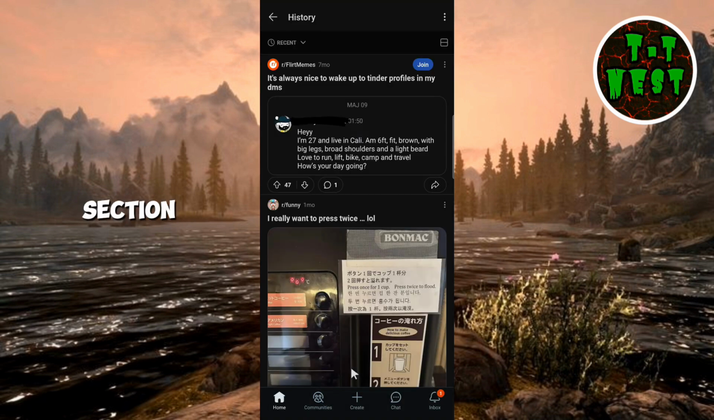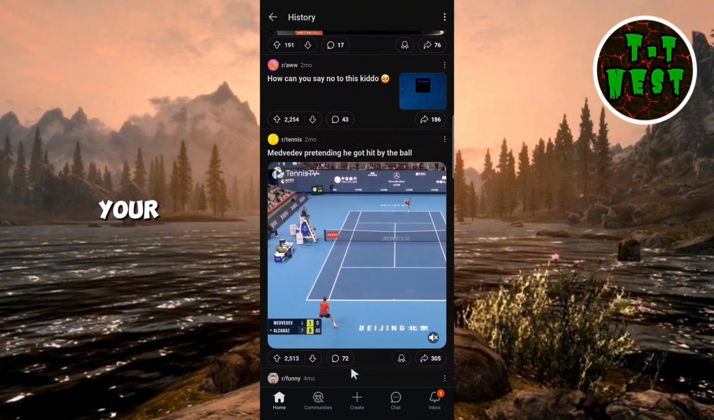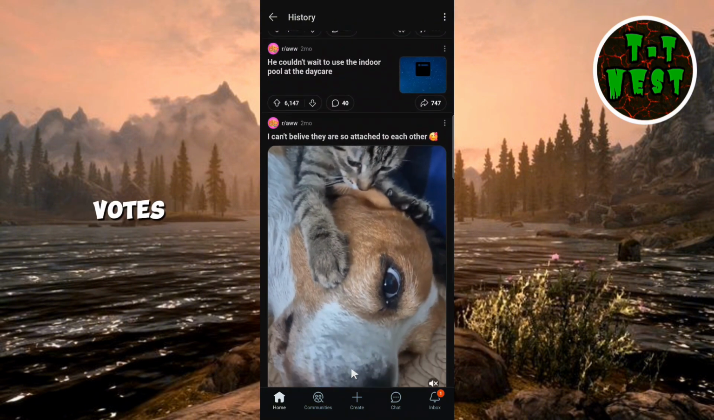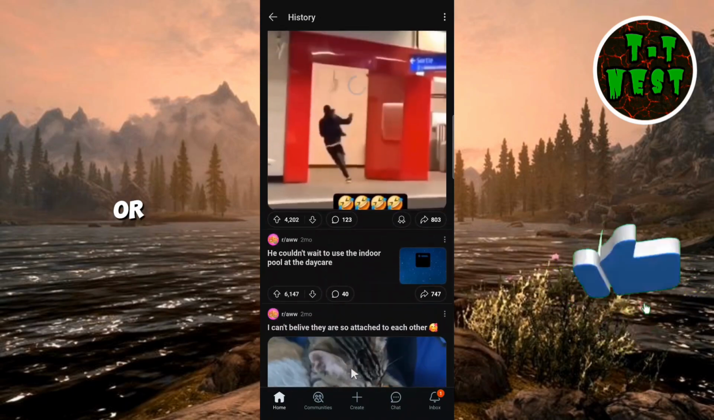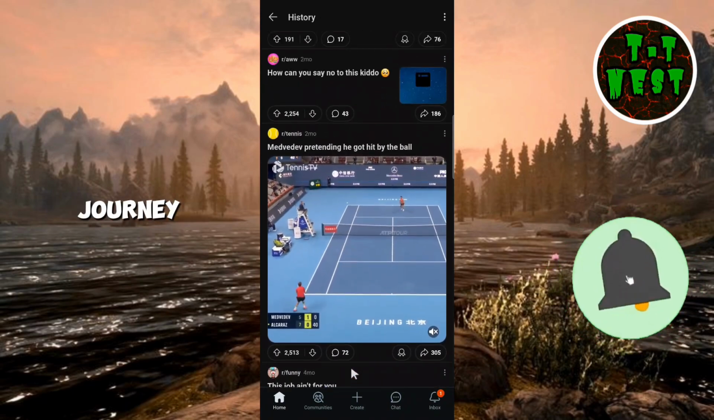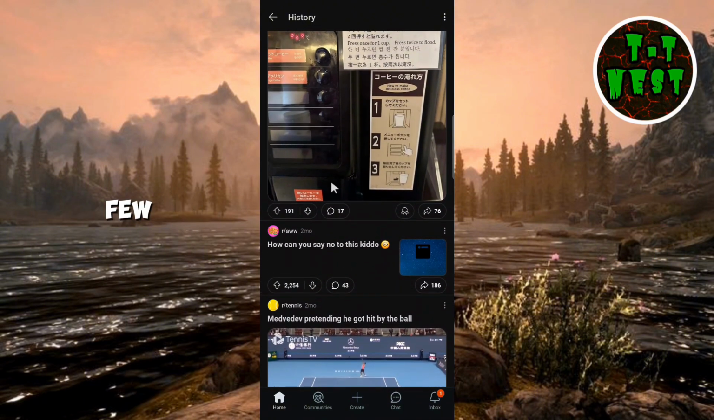In this section, you'll find a chronological list of your activity on Reddit. This includes your posts, comments, and upvotes. Scroll through the list to revisit your previous interactions, or simply explore your Reddit journey. And that's it! You've successfully accessed your Reddit history in just a few easy steps.